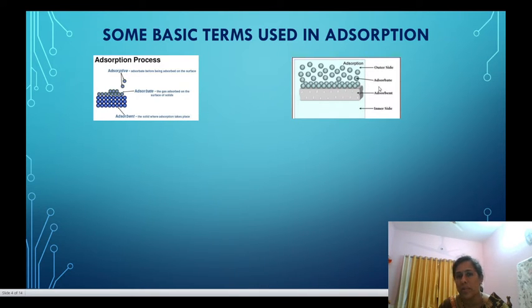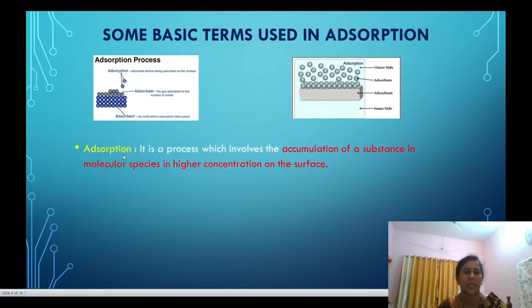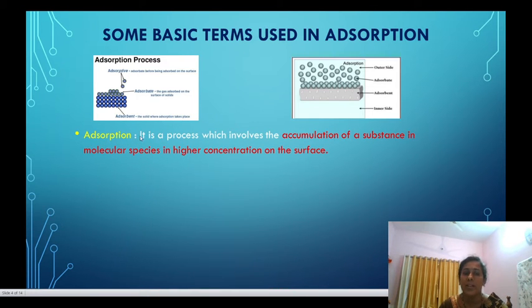Here the schematic representation shows the outer side and inner side. On the outer side there is adsorbate present over the surface of another substance, and adsorbent, that is the surface which is free for adsorption to take place. Now, what is adsorption? It is a process which involves the accumulation of a substance in molecular species in higher concentration at the surface.